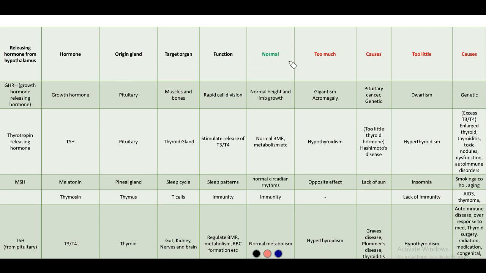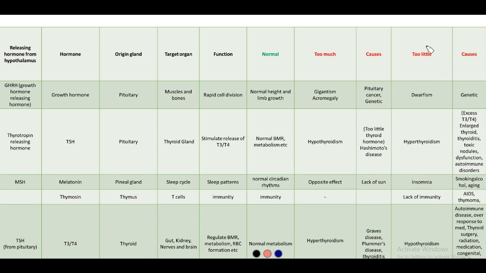Whenever there is cancer, it is nothing but a tumor. So when cancer is present, there is a tumor, and a tumor is a bunch of cells. If that is a pituitary cancer, what happens? It has a bunch of pituitary cells that are more in number, an excess of cells there. And when there is normal stimulation from the hypothalamus to produce this hormone, all those cells will produce growth hormone. So there is an excess of growth hormone, and this can cause acromegaly in adulthood.